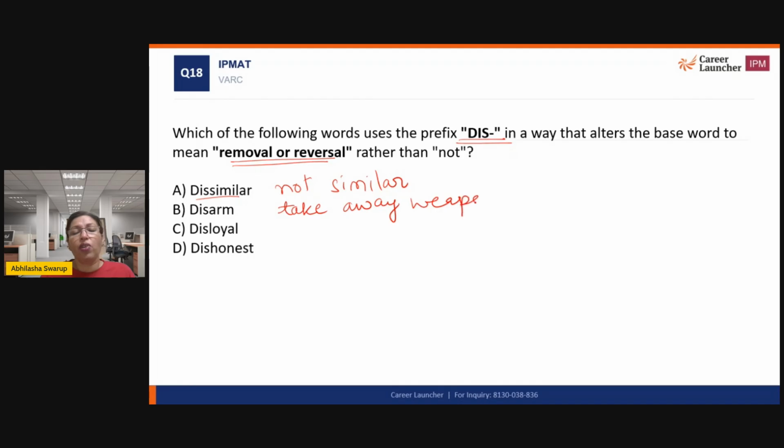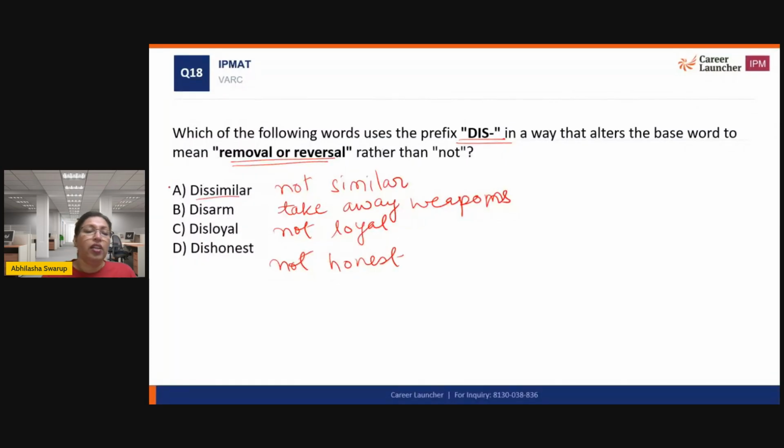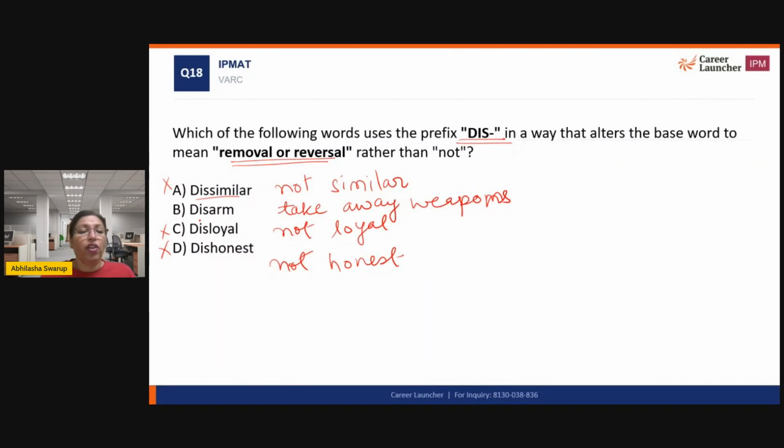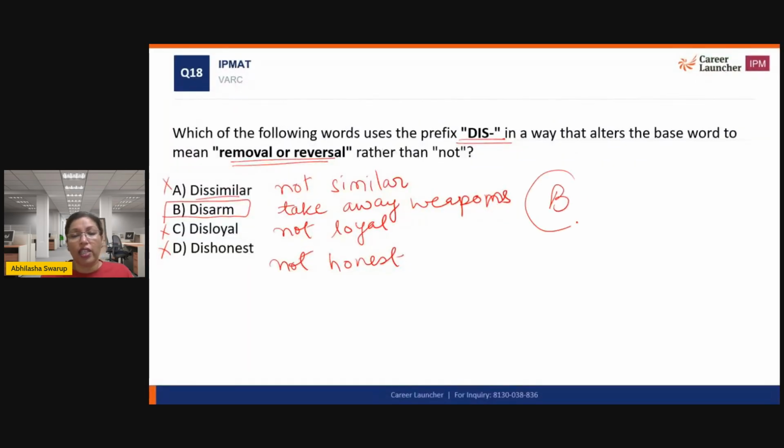When I arm someone, I give them weapons. Right? Okay. Disloyal is not loyal, and dishonest is not honest. So in dissimilar, disloyal and dishonest, we have used not. The only word where we have used removal is disarm. So that is going to be your answer.